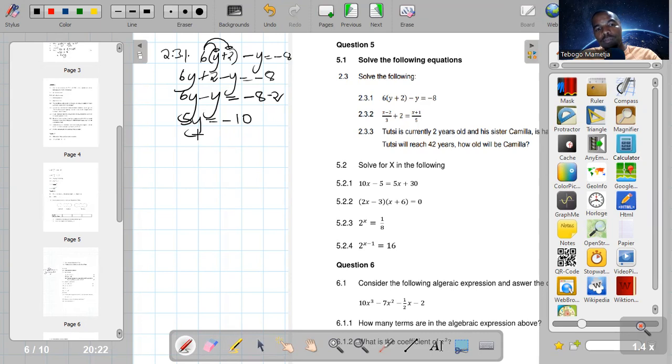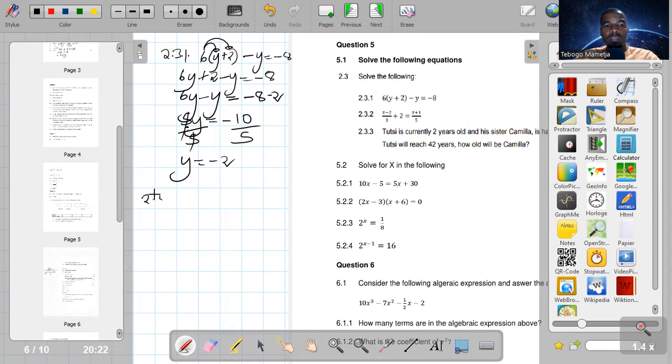We want to solve for y, not 5y, so we need to get rid of the coefficient of 5. How do we do that? By dividing by 5. We also divide this side by 5. So 5 and 5 is 1, so this is 1y, which is y. Negative 20 divided by 5 is negative 4. So the answer there, y is negative 4.